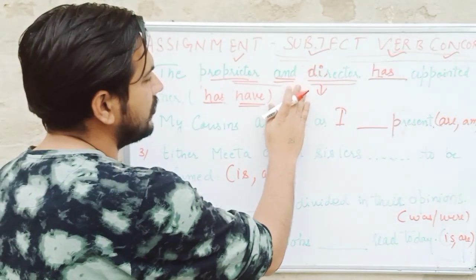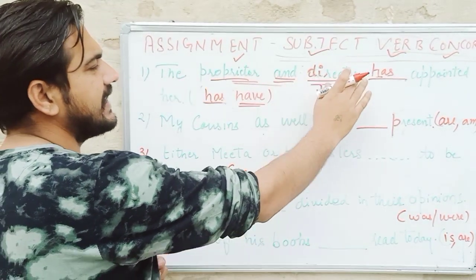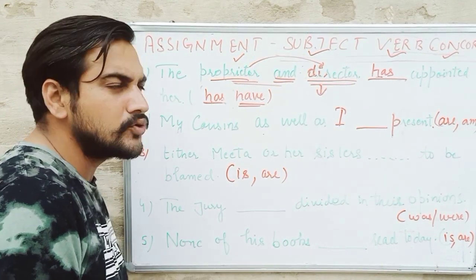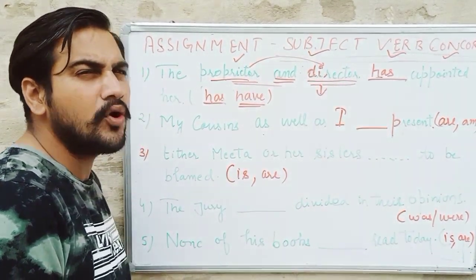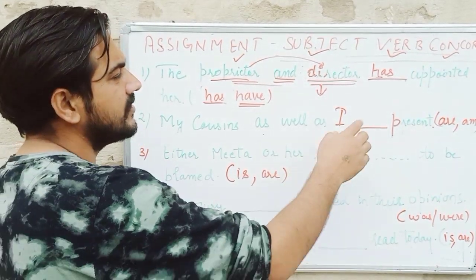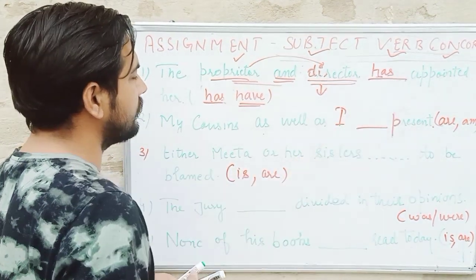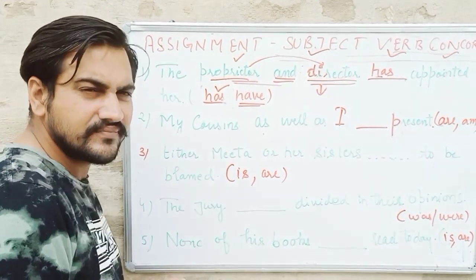But when we talk about "the proprietor and director", this person and that person are one and the same. So when we talk about one and the same person, obviously we will use the singular verb. That is why "has" is written over there as the answer.